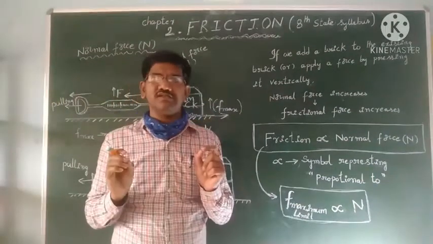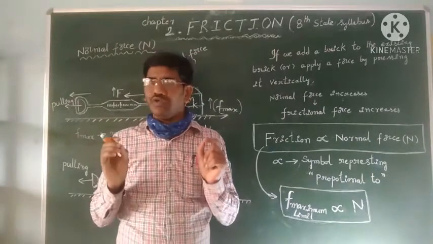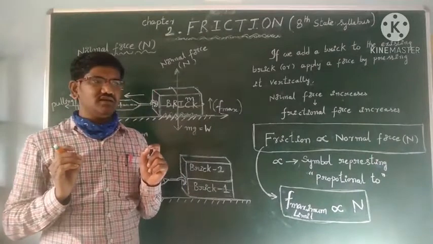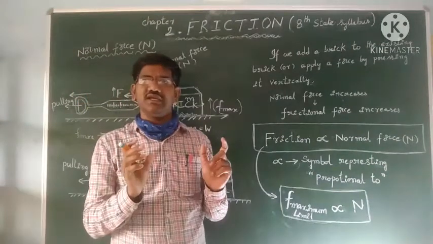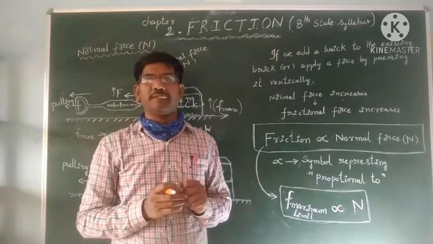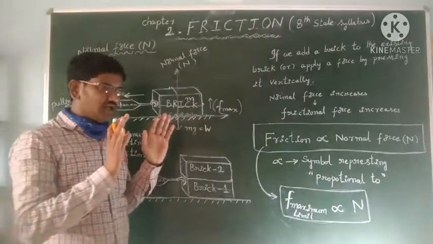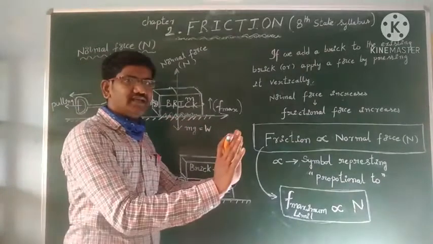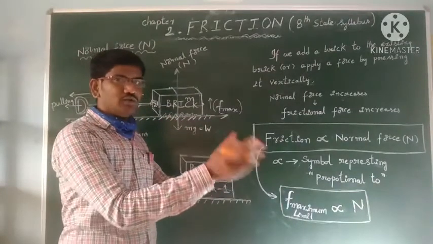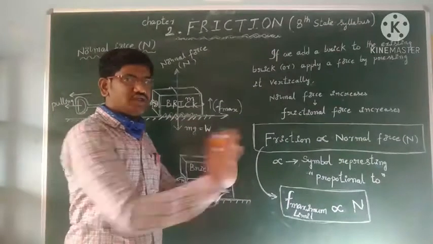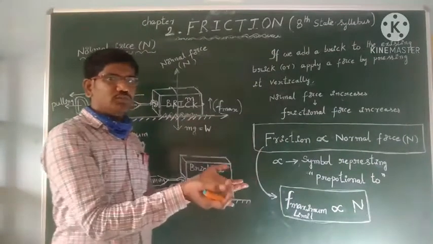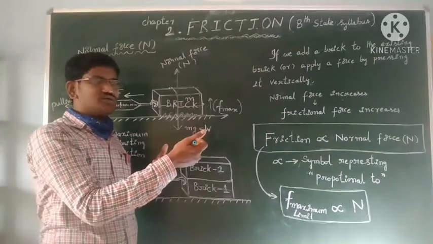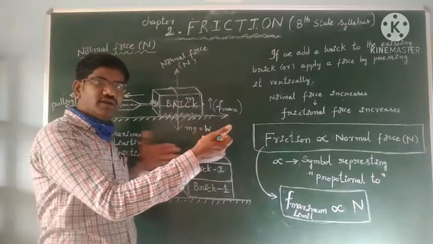My dear students, remember that we already know that static friction is a self-adjusting force. It adjusts by itself. If you try to push an almirah or a washing machine in your home, it is not moving. Let us consider you are just pushing and it is not moving. Means someone is counterbalancing your applied force.